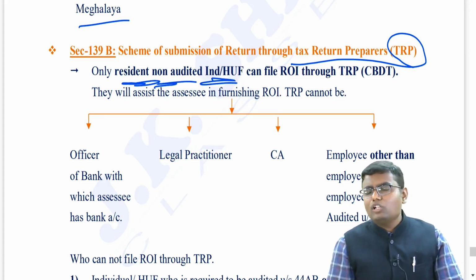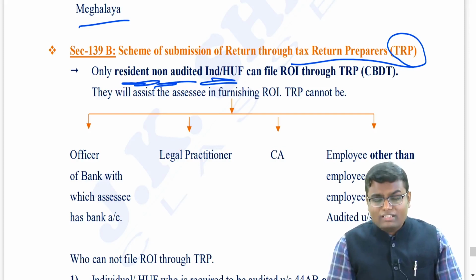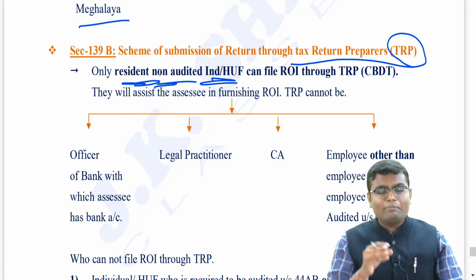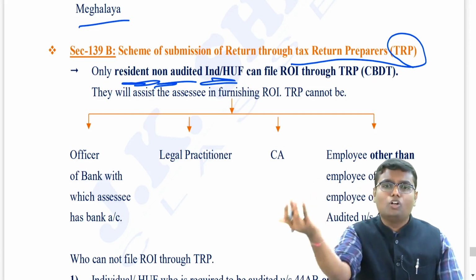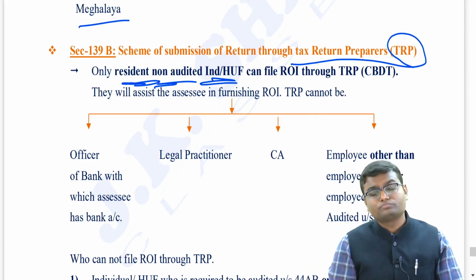So TRP cannot file the return of a company, firm, etc. TRP cannot file the return of any non-resident. TRP cannot file the return of a person who is audited. TRP can only file the return of a resident, non-audited individual or HUF.